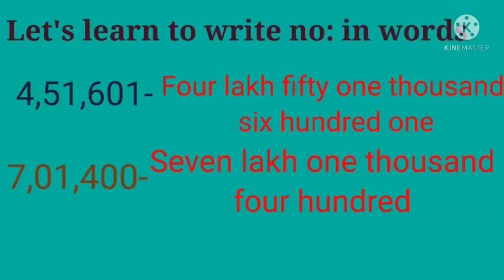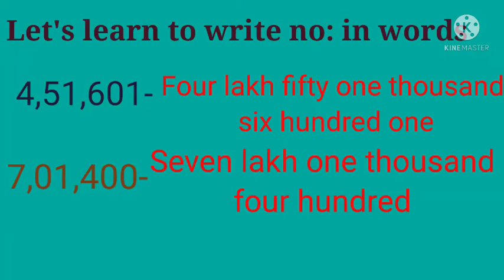Kids, let us learn to write the number names. Look at the first number. How many periods are there? There are 3 periods. Look at the periods. Ones period, 1000 period, and lakh period. So the answer is 4 lakh. 1000 place 51. So 51,000 and last 601.